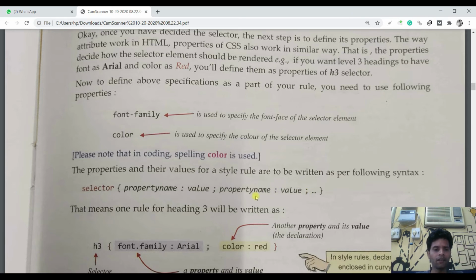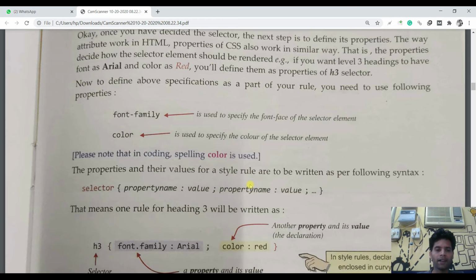So accordingly we will do the things: selector, property name, then value, property name and value. For example, if you are going to customize a font tag, then the first property may be color, the second property may be font-family, the third may be font-size.